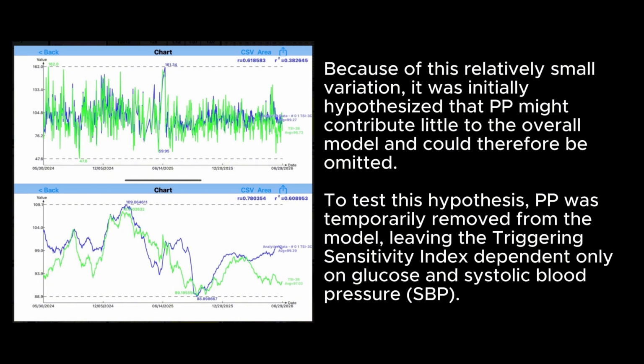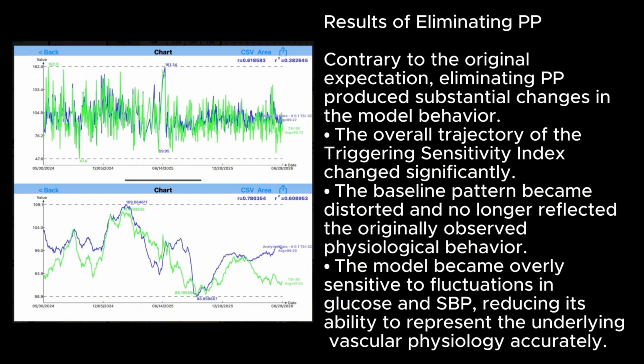Because of this relatively small variation, it was initially hypothesized that PP might contribute little to the overall model and could therefore be omitted. To test this hypothesis, PP was temporarily removed from the model, leaving the triggering sensitivity index dependent only on glucose and systolic blood pressure (SBP). Results of eliminating PP.